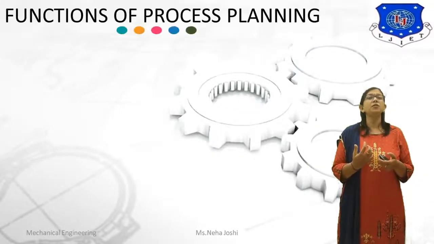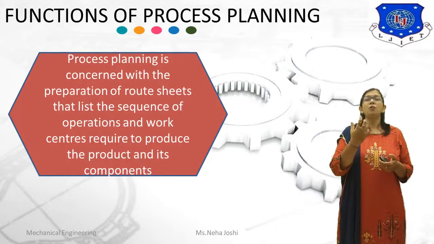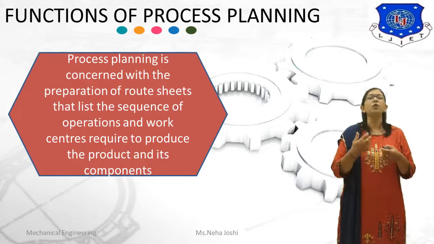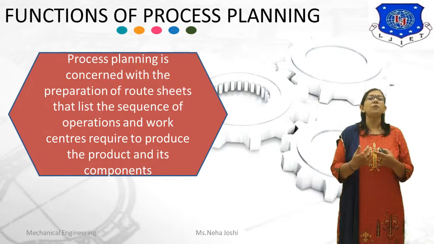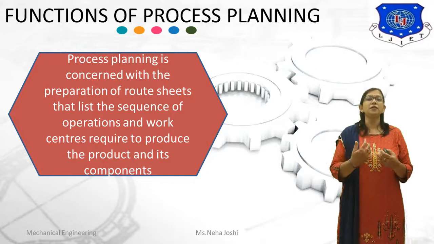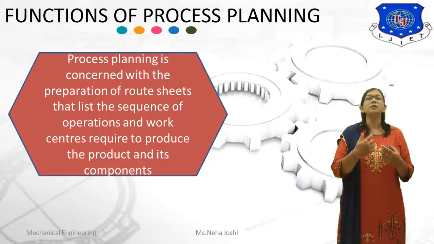Now, what are the major functions of process planning? Process planning is concerned with the preparation of a route sheet that lists the sequence of operations and work centers required to produce the product and its components. That is analysis of requirements of the finished part, selection of work piece, selection of manufacturing process, selection of machine tools, selection of cutting tools and inspection devices, and selection of various machining parameters. The final step is selecting and determining machining parameters like speed, feed, depth of cut and machining time.